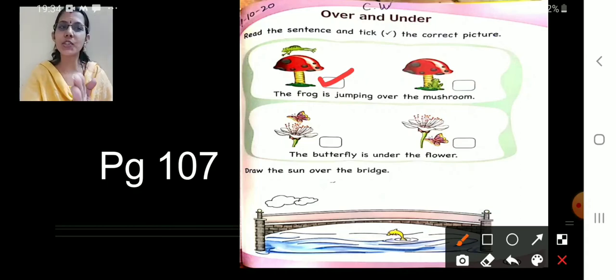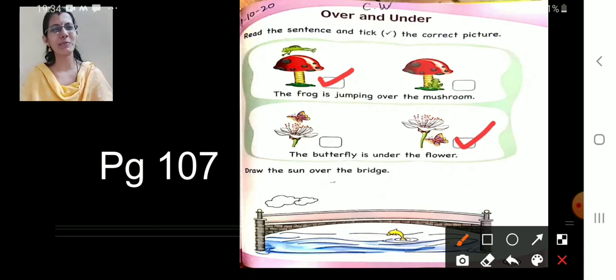So, in which picture is the butterfly under the flower? See, in the first picture, the butterfly is above, over. In the next picture, the butterfly is below. Matlab under the flower. Correct? So, which one should we take? Second picture. Very well. Done? Super. Very good. Chal. Now comes your lovely part which you will like.